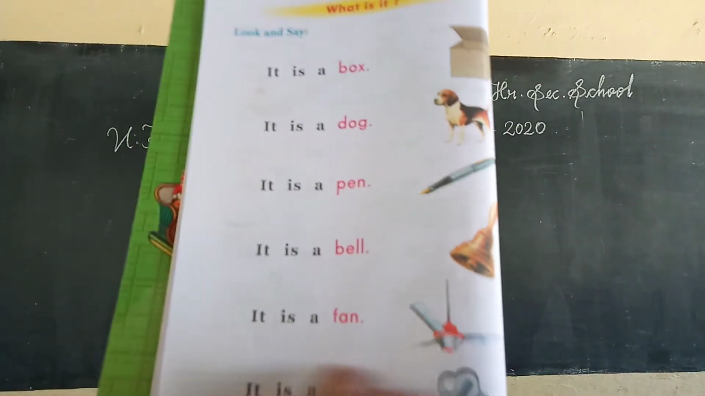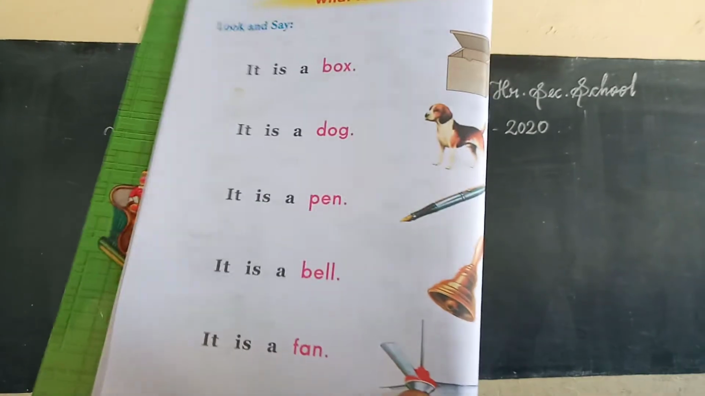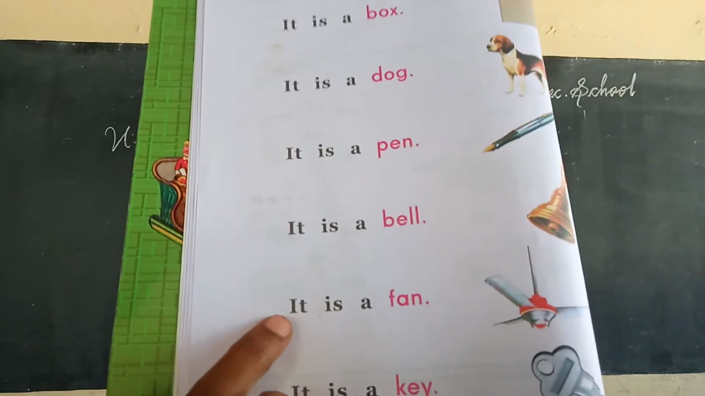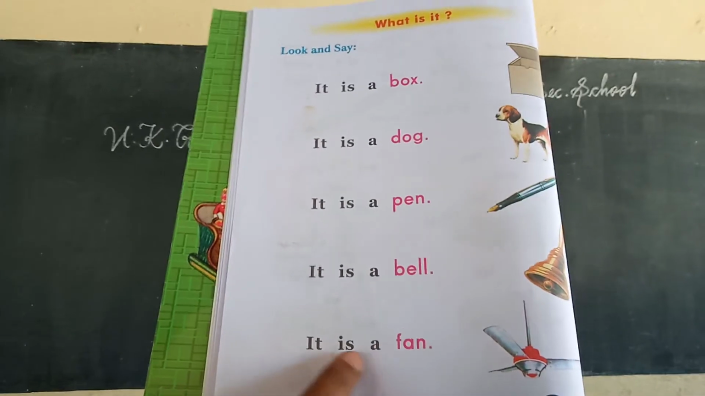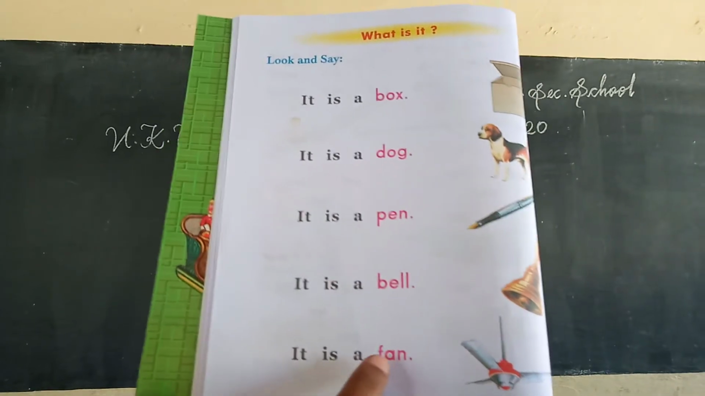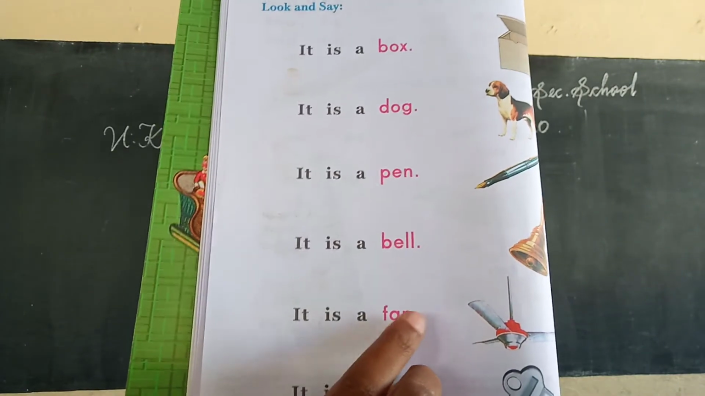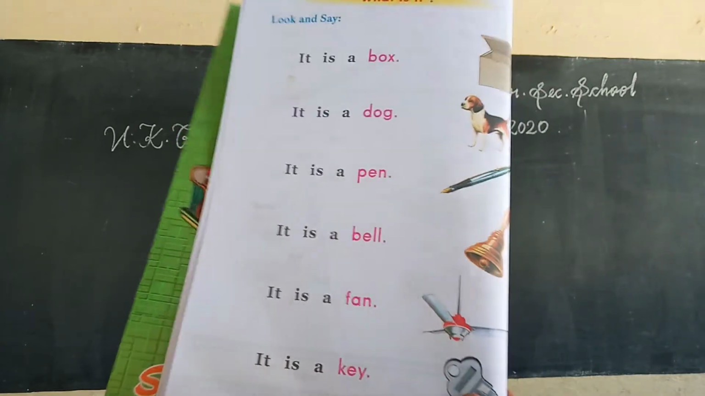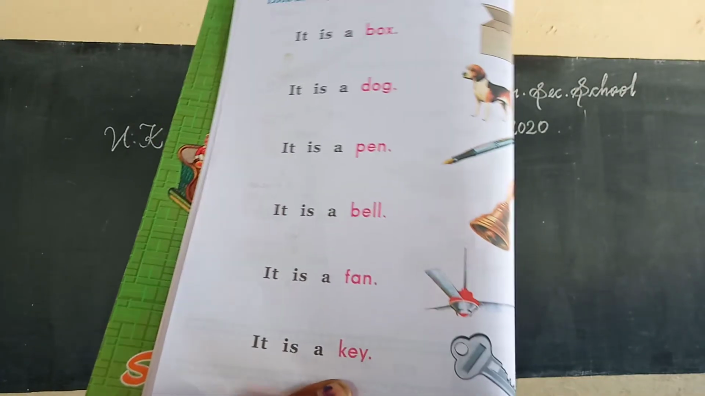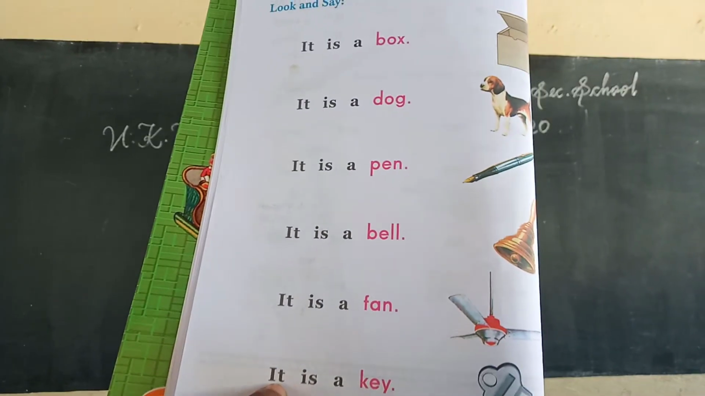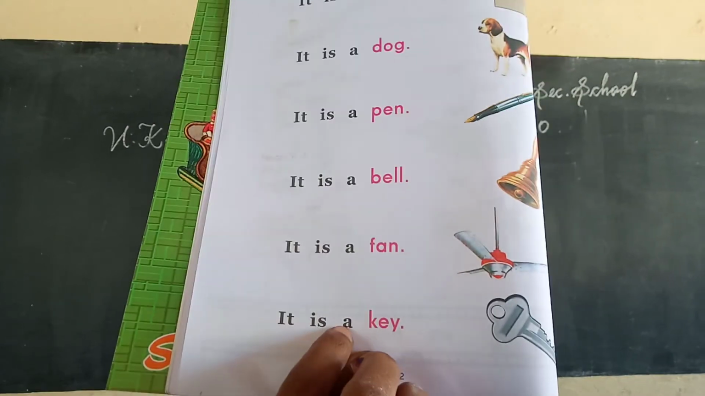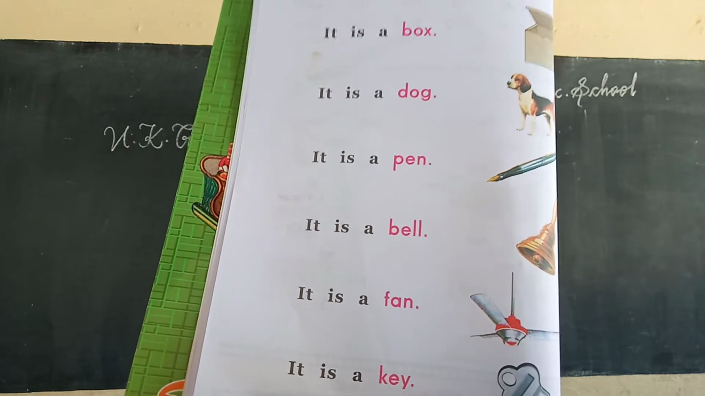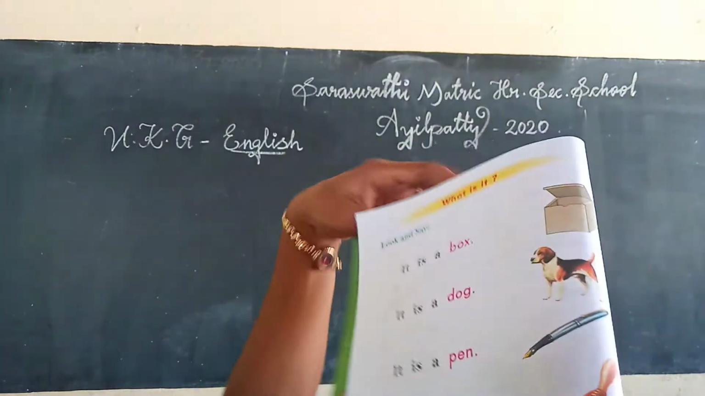Okay, children. Next, it is a fan. What is it? It is a fan. It. It is a fan. F-A-N. Fan. Next. What is this? What is it? It is a key. It. It is a key. Key. Okay. Repeat after me.